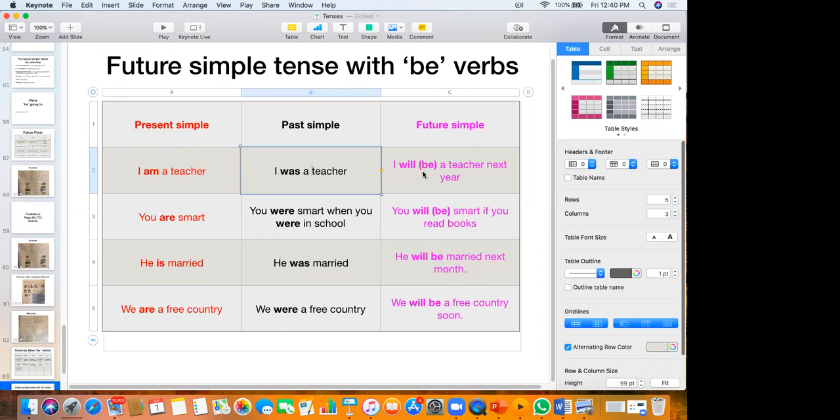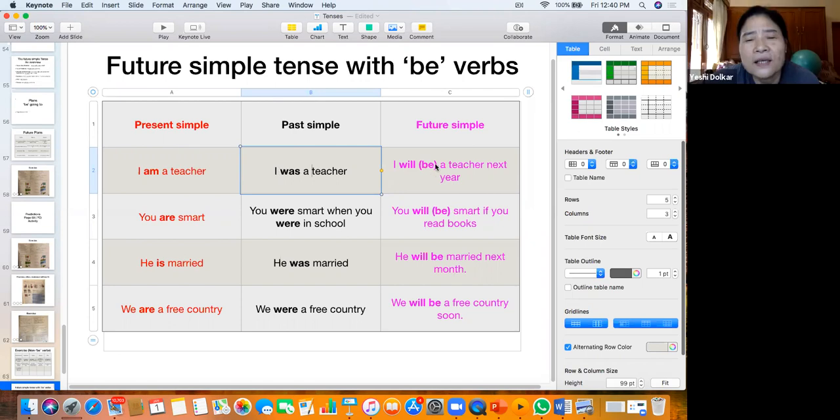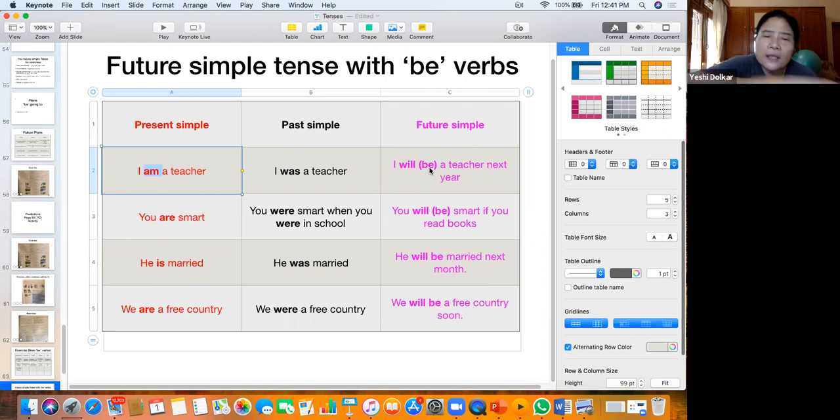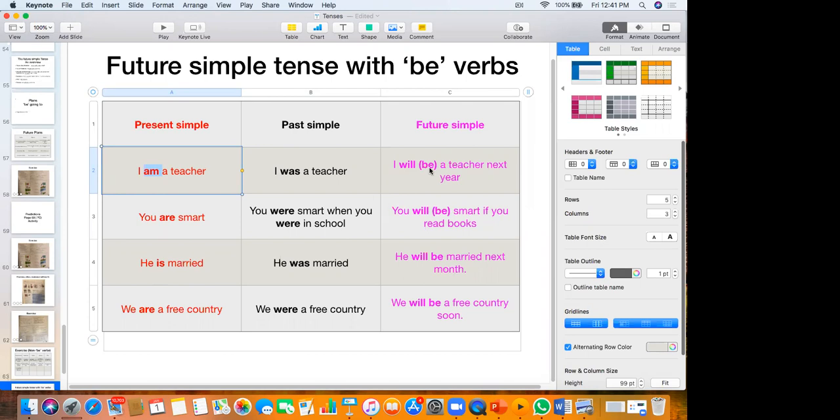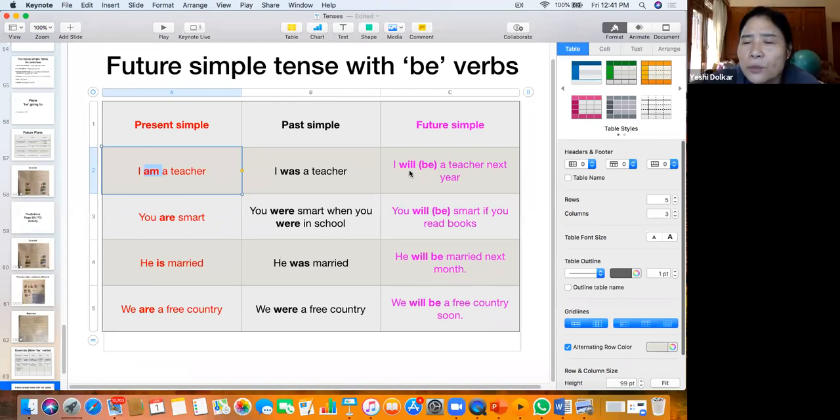I will be a teacher. The am, the is, the are, in the future become be. All right. When you write it in the future, you are using it with will.